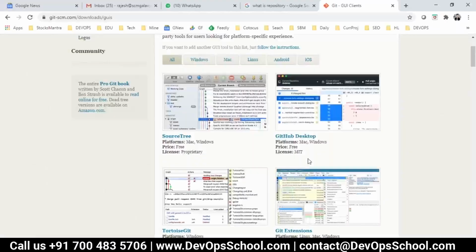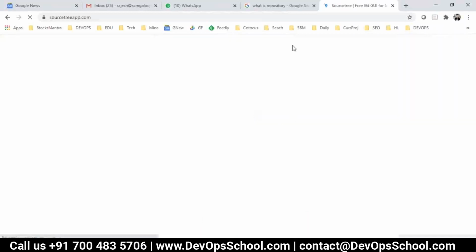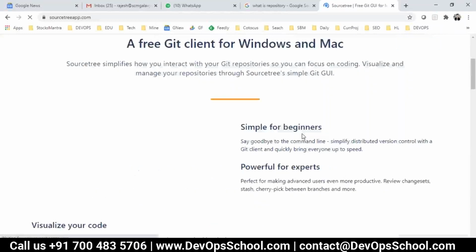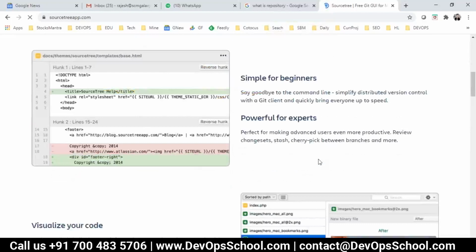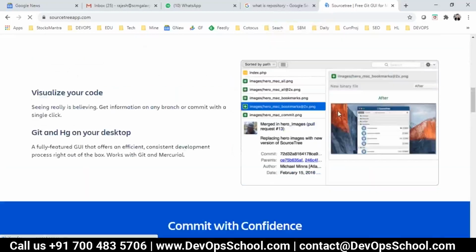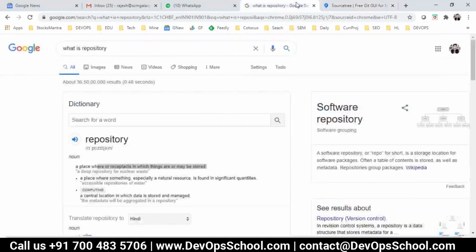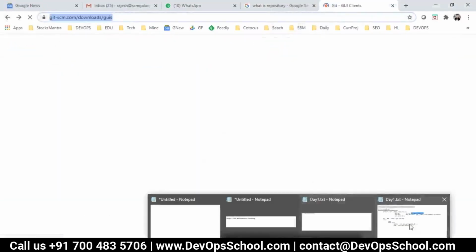For example, see here, look at this image. This is called visualization. You are having the console and command line output, you know how you run the command and get the output, and that is our stuff, right?